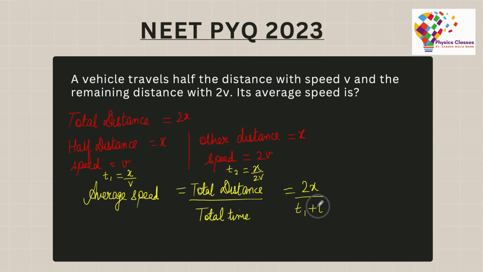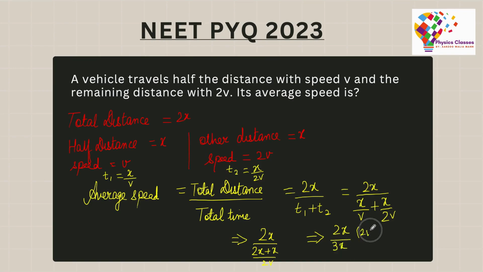So the total time that I have over here is going to be t1 plus t2, and if I substitute these, I will have 2x by x by v plus x by 2v. On simplifying this, I can further write 2x by (2x plus x) by 2v.